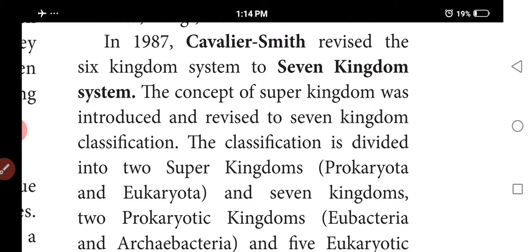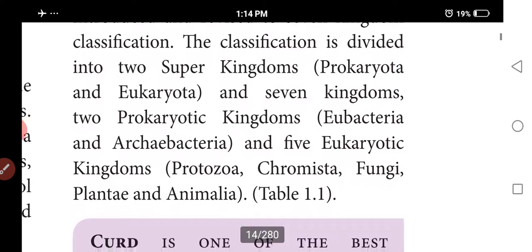The concept of the super kingdom was introduced. Super kingdoms means two kingdoms: prokaryotes and eukaryotes. And seven kingdoms: two prokaryotic kingdoms, eubacteria and archaebacteria, and five eukaryotic kingdoms: protozoa, chromista, fungi, plantae and animalia. Do you know this chromista? It is an earlier classification of animals.